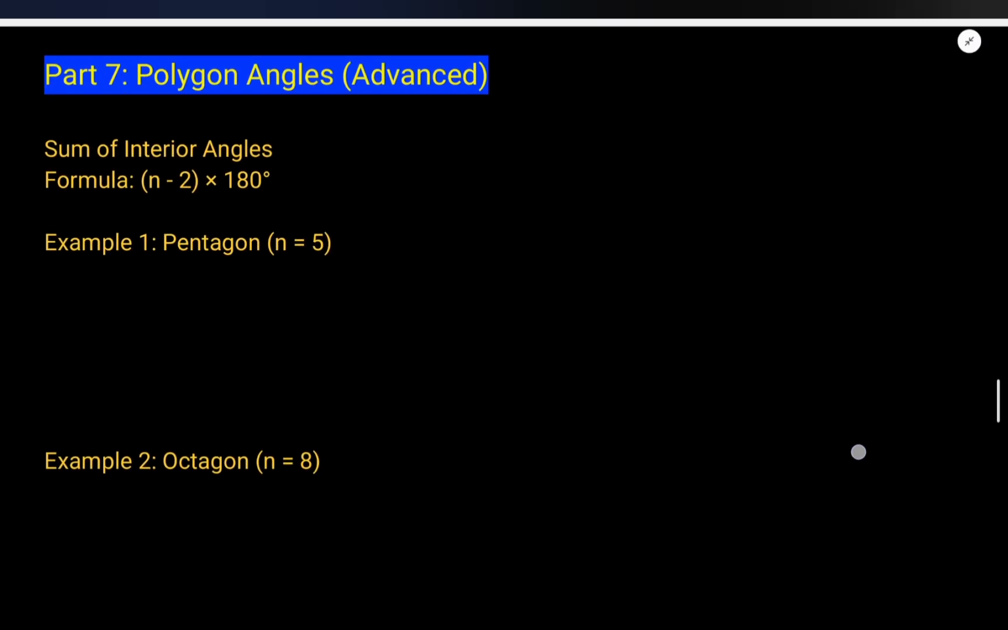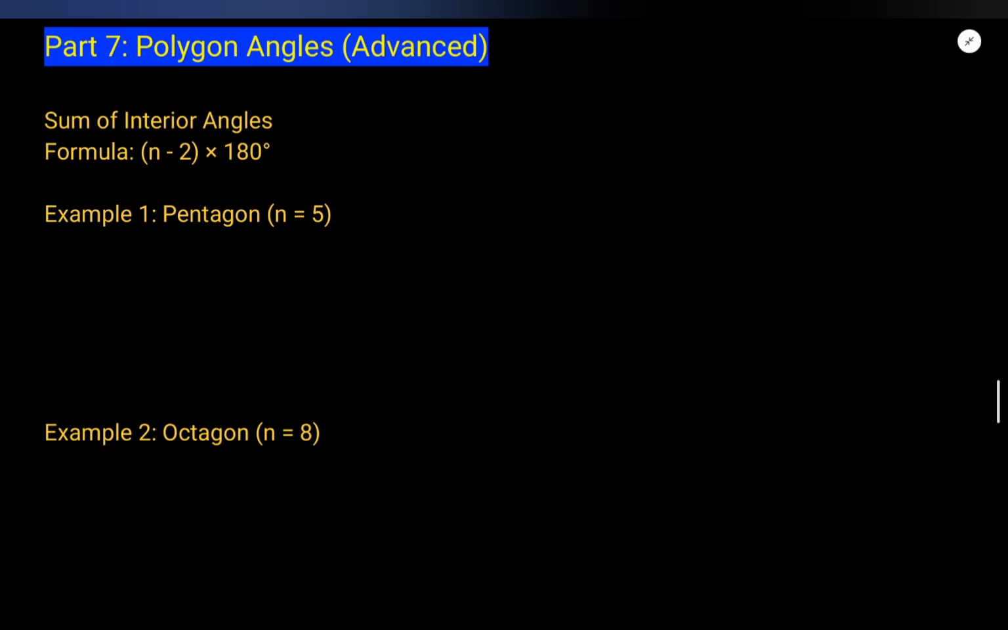Okay. And then the 7th part is polygon angles. This is also advanced. Okay. If you need to find the sum of interior angles. Okay. Suppose they are saying, do you know this is a triangle?